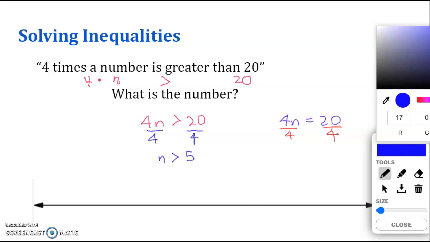So now that I am just left with the variable n, an inequality symbol, and a number, I can graph it and I can find my 5. And this time I am going to put a circle there, and this is greater than, so it's going to be an open circle because there is no equal sign here. It's not greater than or equal to, it's just greater than. And I'm looking for numbers that are bigger than 5, numbers like 6, 7, and so on. So it's going to be shading to the right.